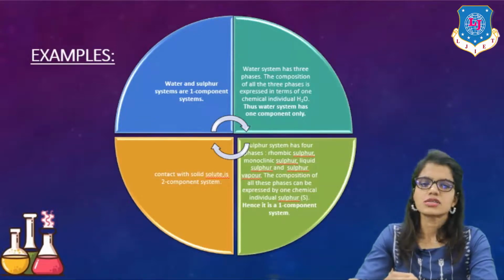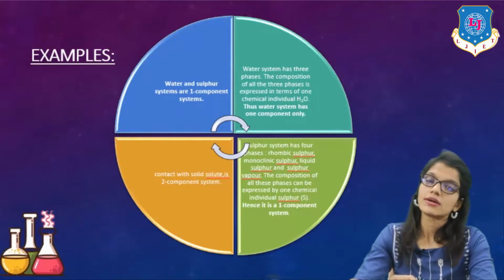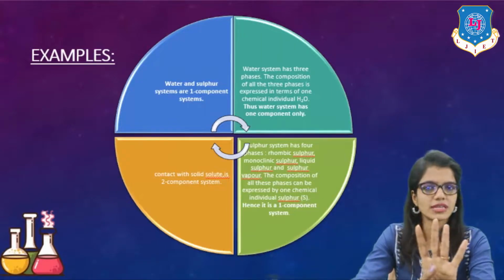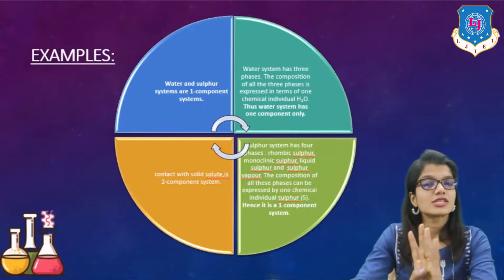Similarly, let's understand how the sulfur system is known as a one component system. For the sulfur system, we have 4 different phases. First one, rhombic sulfur. Second one, monoclinic sulfur. Third one, sulfur liquid. And last one, sulfur vapor. Now, 4 different phases are there: SR, SM, SL and SV.